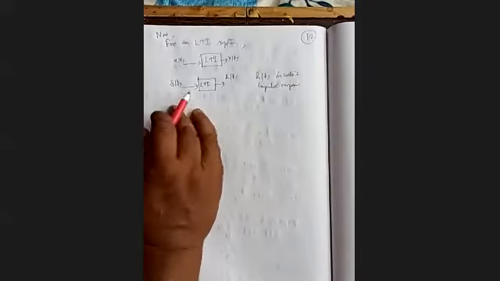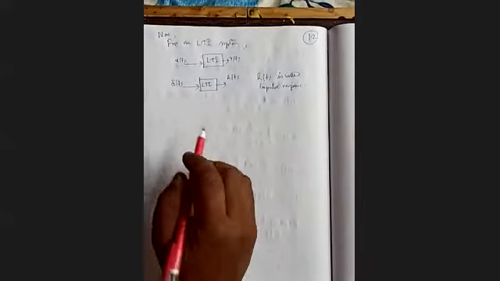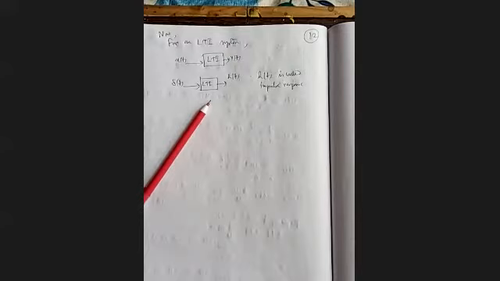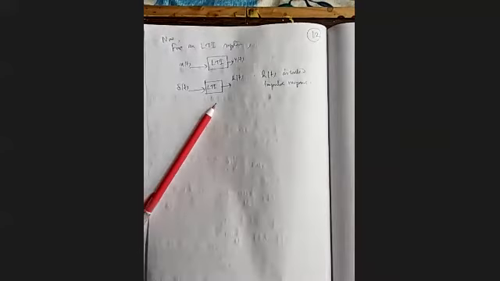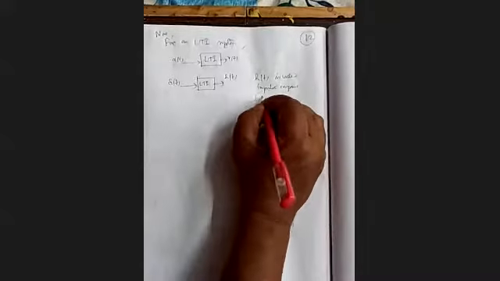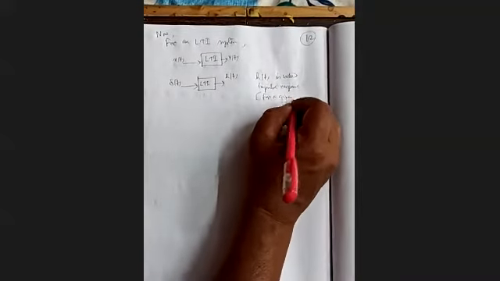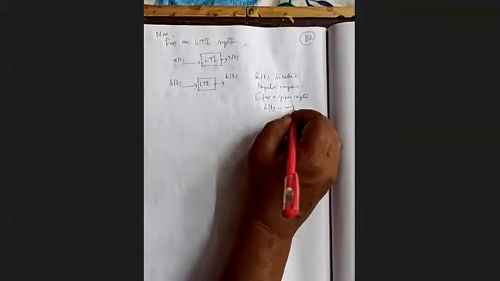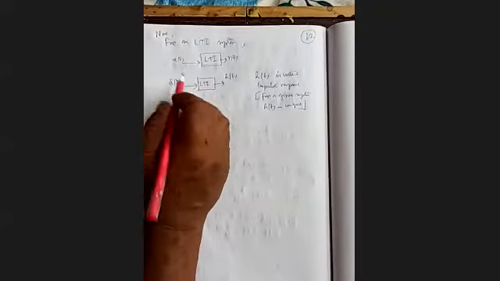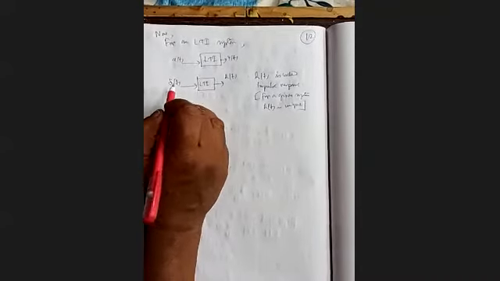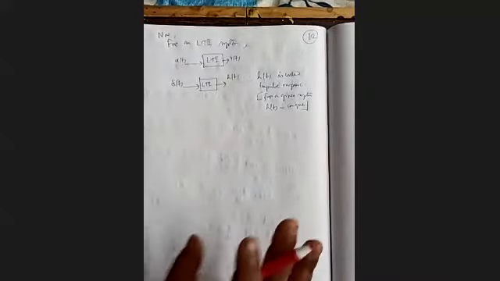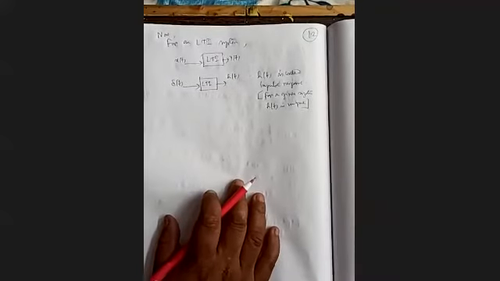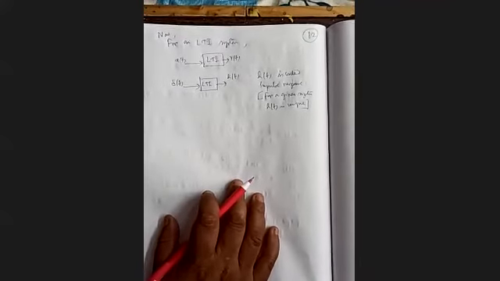Means when we apply delta(t) as an input, then the corresponding output of the LTI system is called impulse response of the system. For a given system, h(t) is unique, obviously. Why? Because we have applied only one particular input, delta. So if input is fixed, for a particular system, our h(t) will be fixed. It depends on the nature of the system. So this is called impulse response.